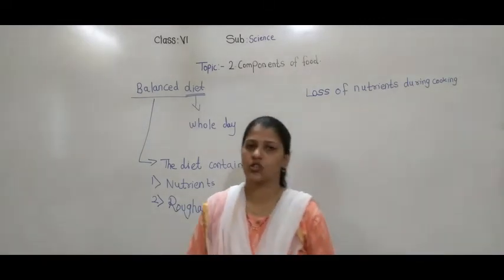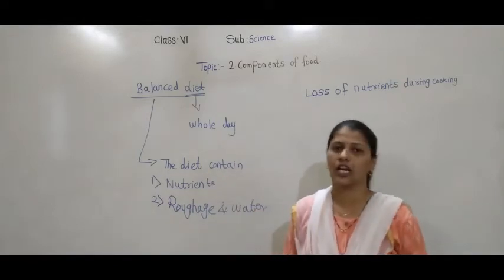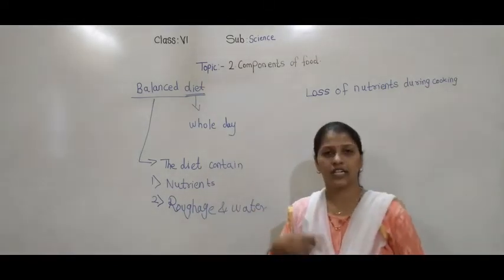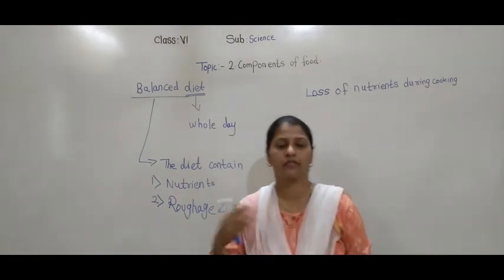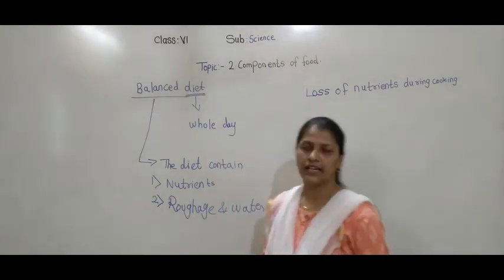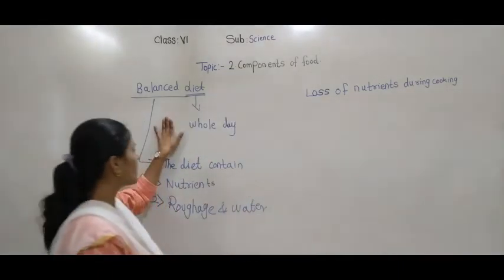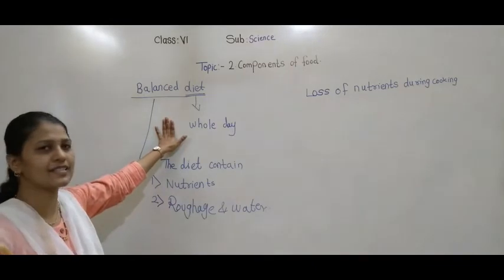So the diet depends on the particular person, even the occupation, which type of work they do. Are you getting this? I hope you have understood about the balanced diet.